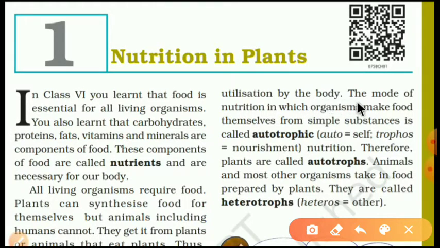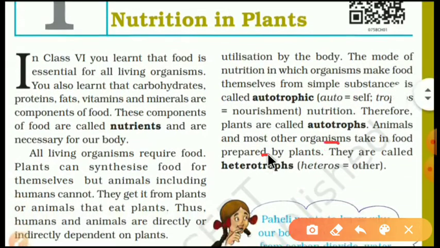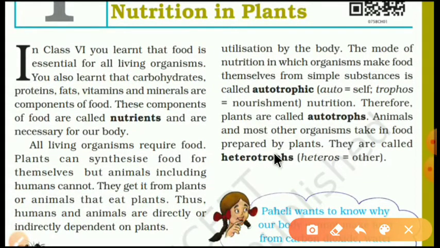Okay, let's go further. The mode of nutrition in which organisms make food themselves from simple substances is called autotrophic nutrition. Once again, what is autotrophic nutrition? The answer is the mode of nutrition in which organisms make food themselves from simple substances. Now here, auto is self and trophe is nourishment. Let's go further. Therefore, plants are called autotrophs.